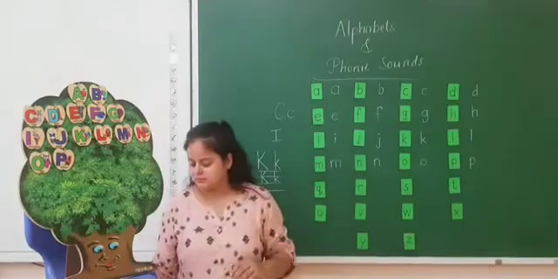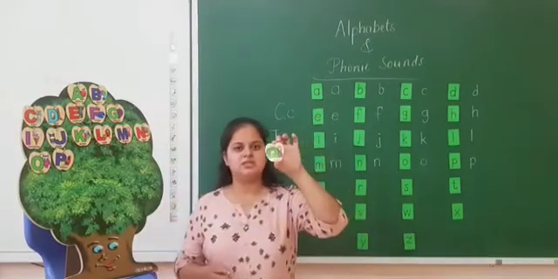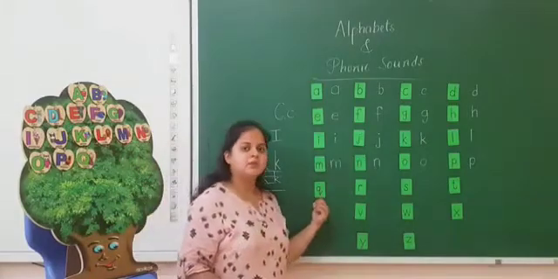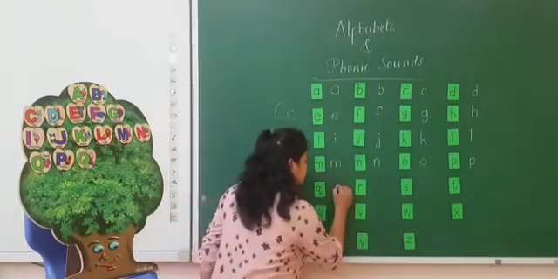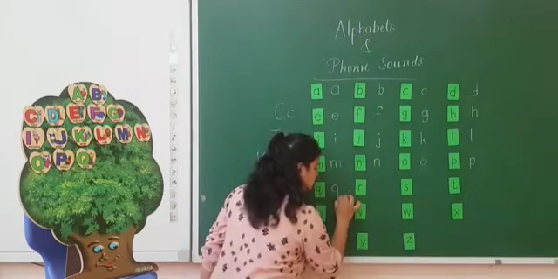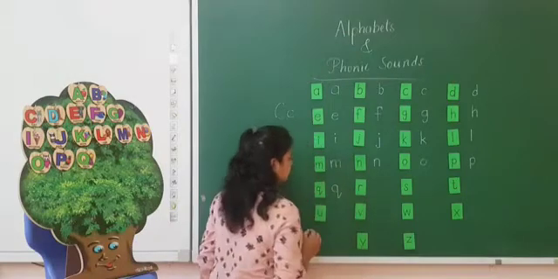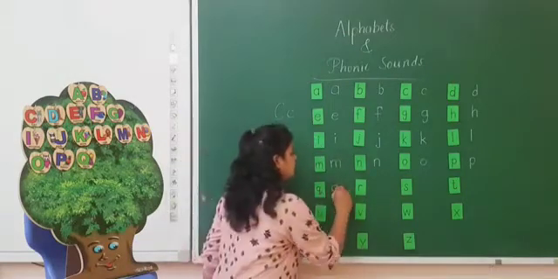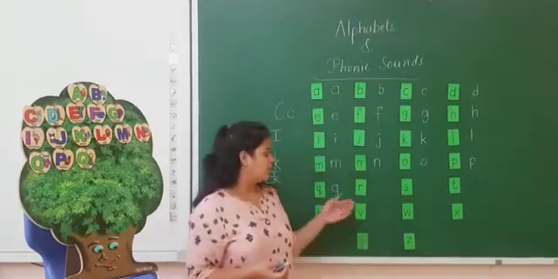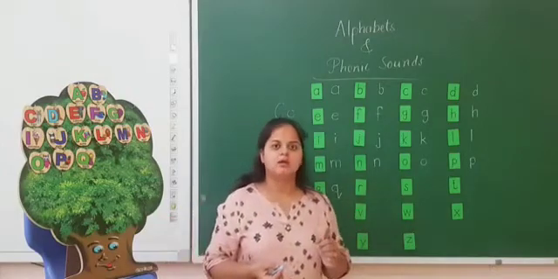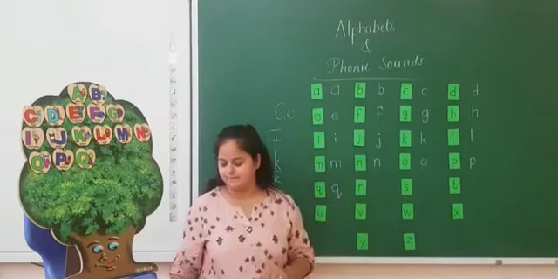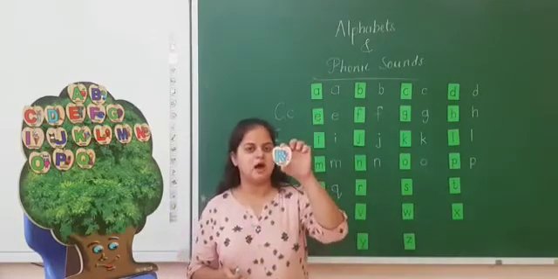Q. Here you can see the capital Q and here is small q. Make a little curve like C, up, down and make a slanting line like this. Q sounds qu. Queen. Quilt. Quill.